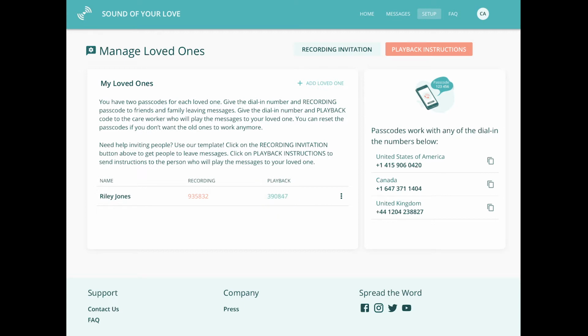To leave a message, dial any of the numbers here. Be aware that long-distance rates may apply.